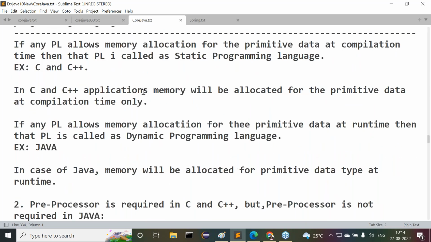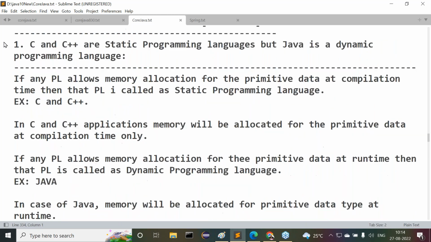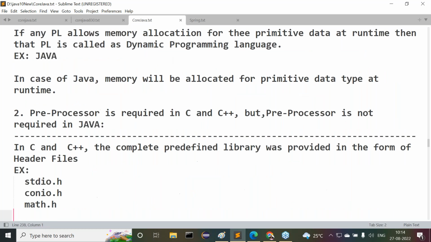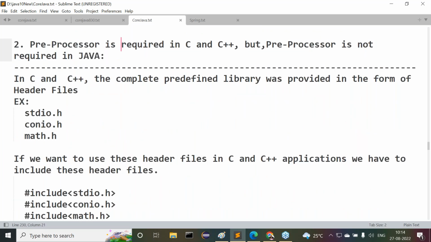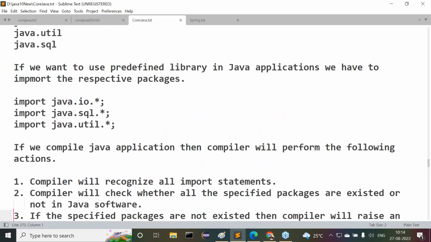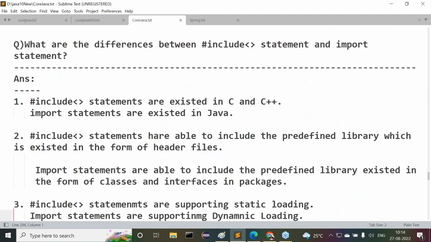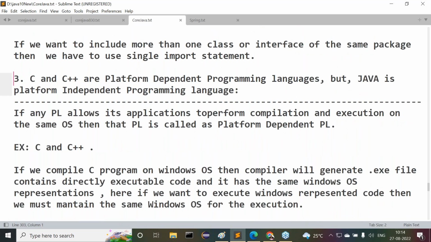Now see what are the various differences we completed so far. First one is C and C++ are static programming languages, but Java is a dynamic programming language. This is the first difference. Next one is preprocessor is required in C and C++, but preprocessor is not required in Java. Then, C and C++ are platform dependent programming languages, whereas Java is a platform independent programming language.